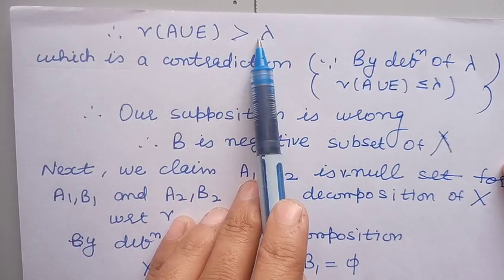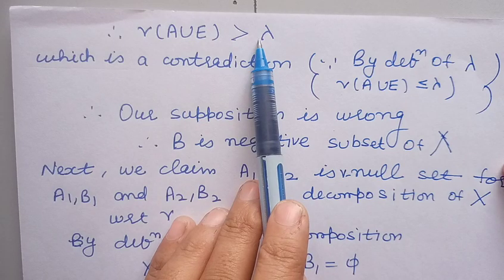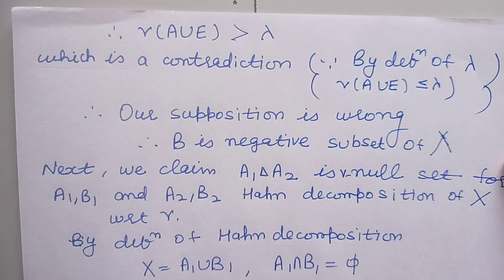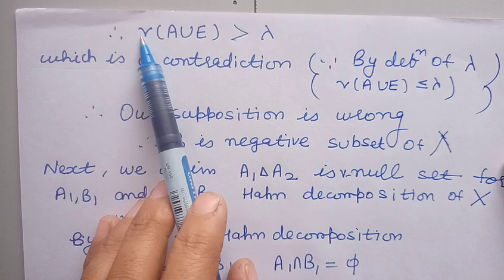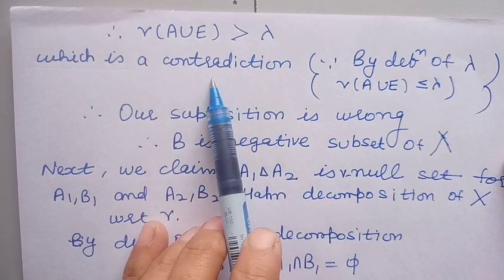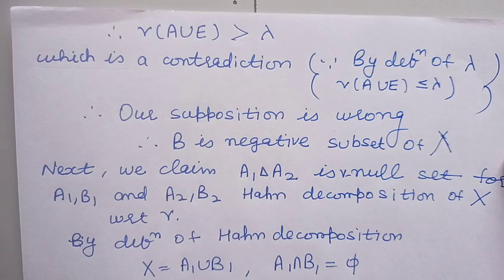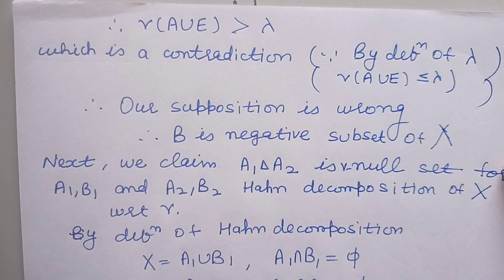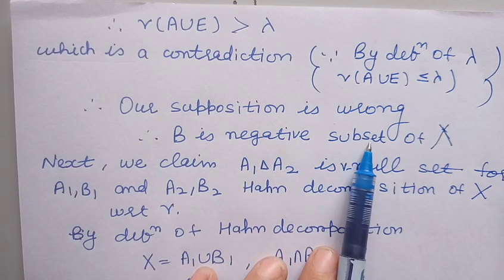But that gives a contradiction because we have taken lambda as the supremum of the measures of all the positive sets. So nu of A union E greater than lambda gives us a contradiction, and this contradiction proves that our assumption was wrong. So the set B is a negative subset of X.